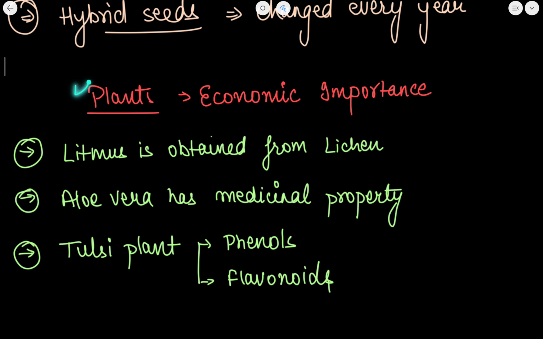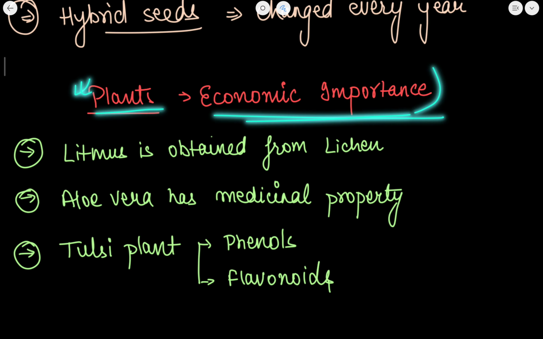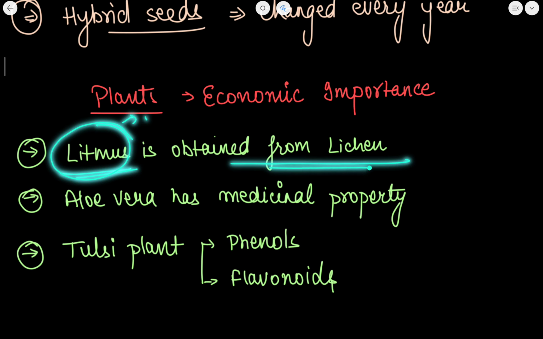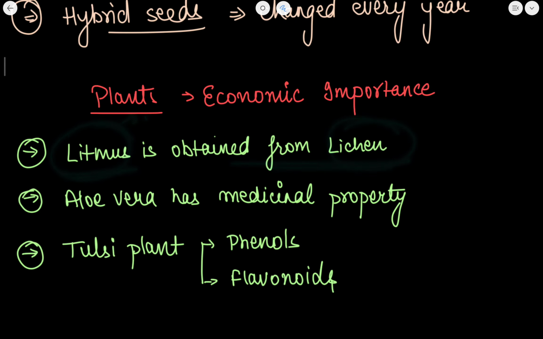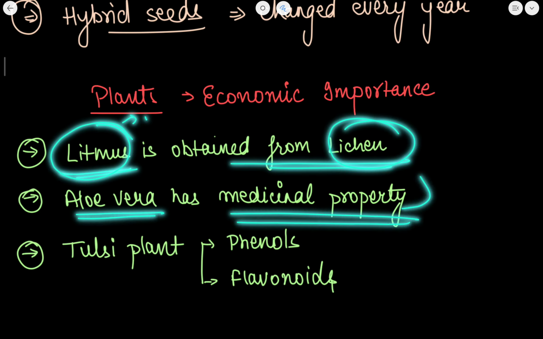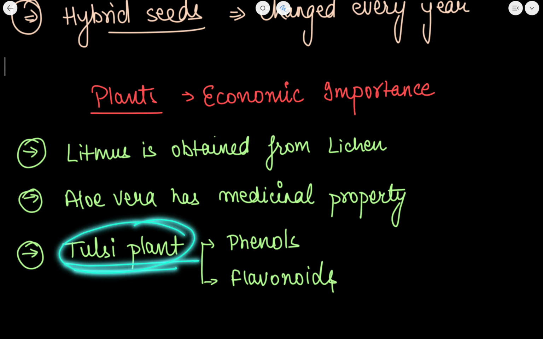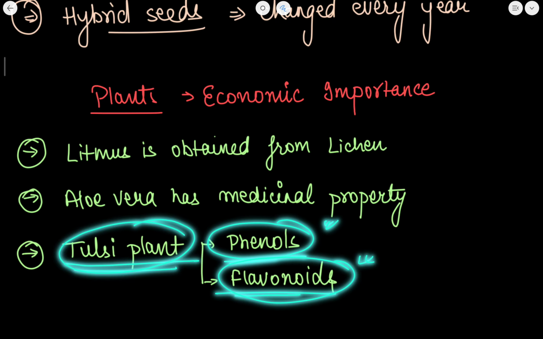Let's see about the plants that have economic importance. Now, litmus, which is used to make litmus paper, is obtained from lichens. Aloe vera plant has a medicinal property. It is very good for the immune system. It is very good for the skin, and it is very useful for the digestive system.